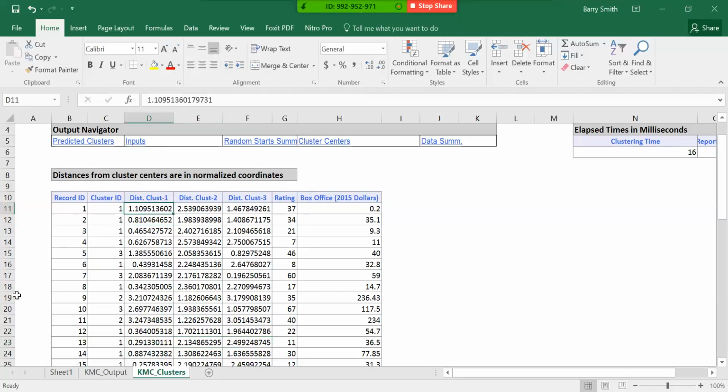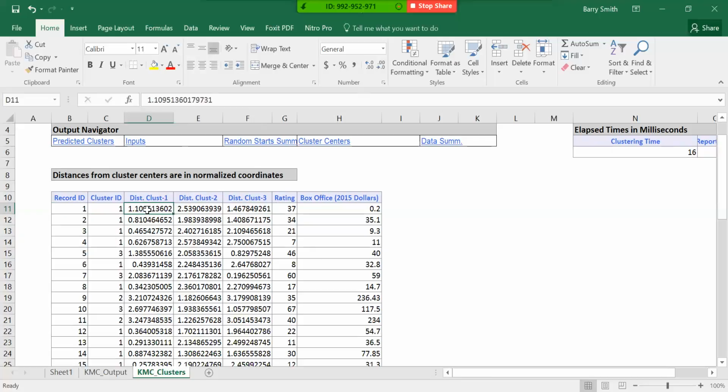Now record one, which is in cluster one, is kind of not that nice. It's close to the cluster one centroid. It's 1.1. But if we look over here at cluster 3, it's only 1.46 away from the cluster center for cluster 3. So these two are closer.